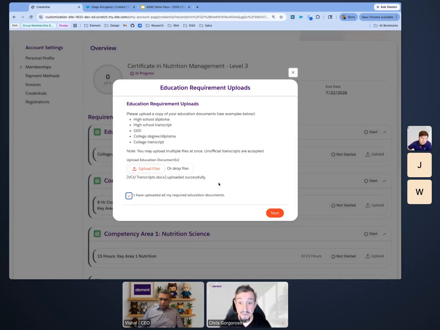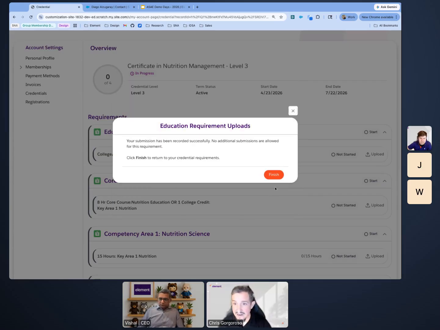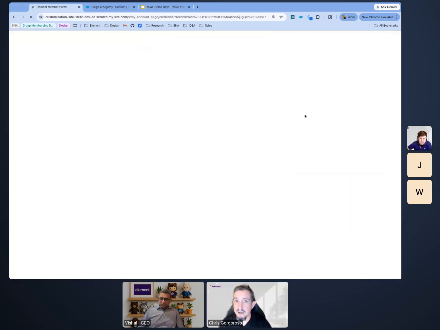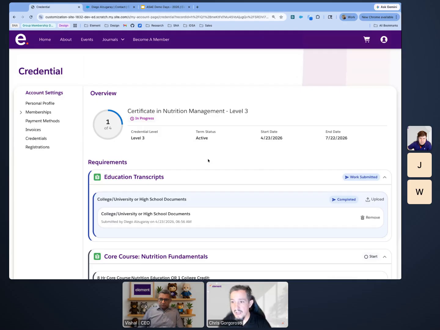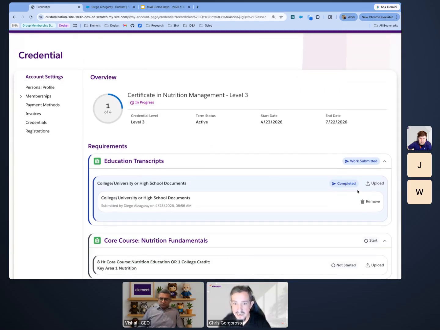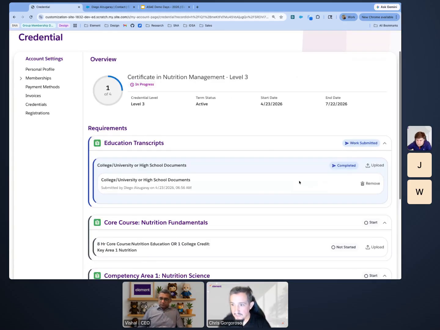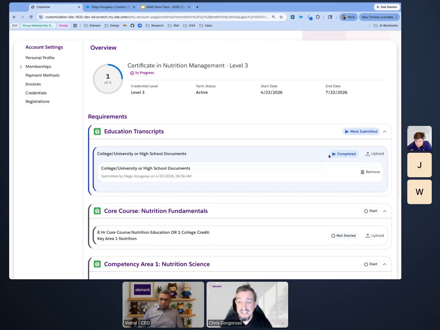I can say I've uploaded all my documents because, hey, I might have gone to several different schools that I need to track my transcripts with. So I'm going to go ahead and do that and finish and update that. And you can see that the work has been submitted. I've got those college, high school documents completed. And these are statuses that are defined by you during the implementation.